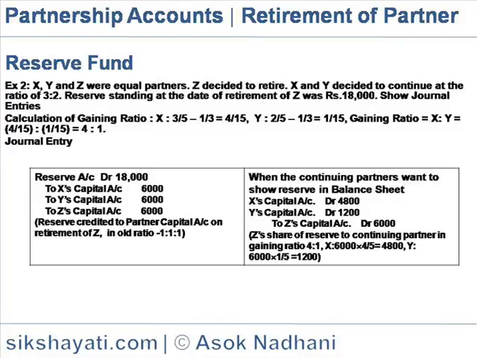So X capital account in the gaining ratio. So X capital account would be 4,800, Y's capital account would be 1,200 to Z's capital account 6,000. The amount of Z's capital account is transferred to the continuing partners in the gaining ratio of 4:1.